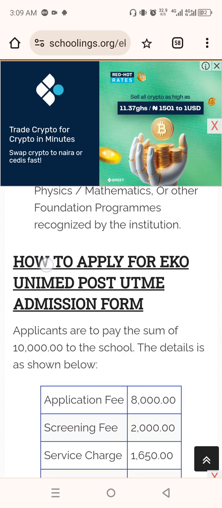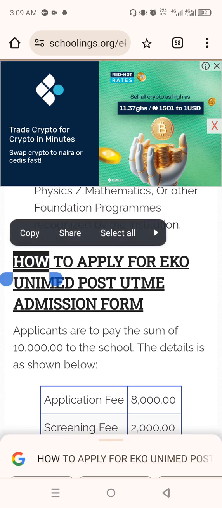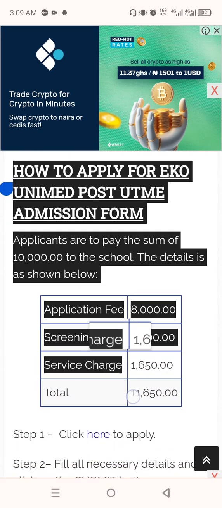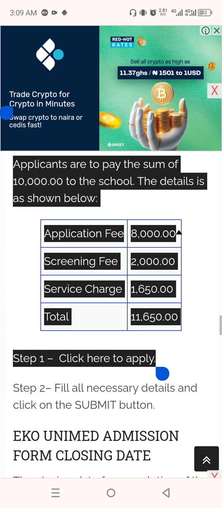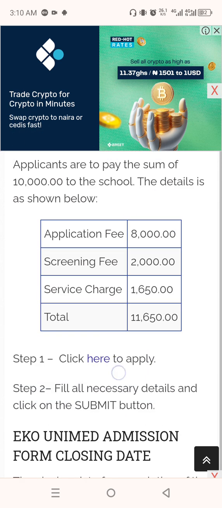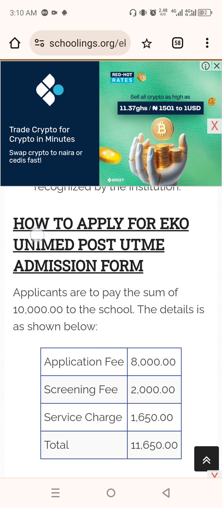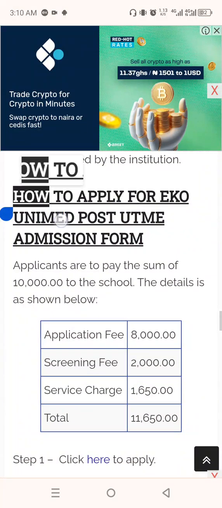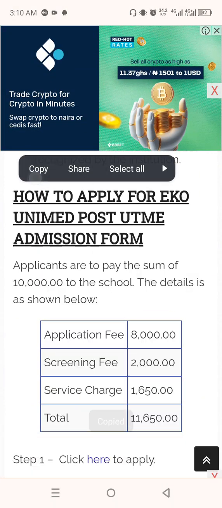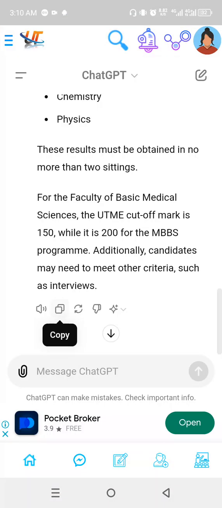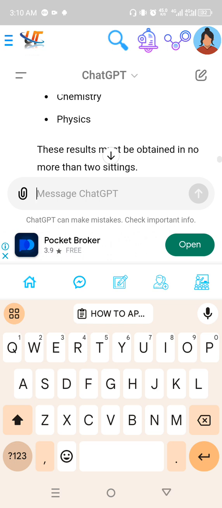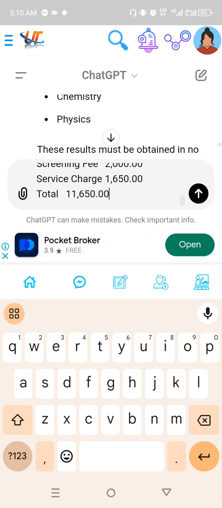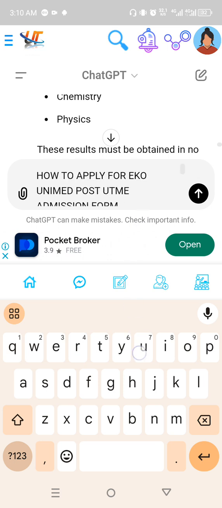So you can copy that. It's becoming a little bit difficult for me to copy, just because I'm holding my phone with one hand because of the mic I'm using. So just copy if you can. If you're having issues, don't be in haste. You can copy section per section. You can copy this section and move it to the app. Just remember, you might decide not to add rewrite again if you have added that before, you can just paste. But if you have not added it before, make sure you add rewrite first, and tell the AI assistant to rewrite it.